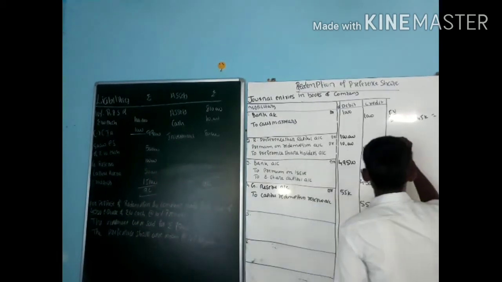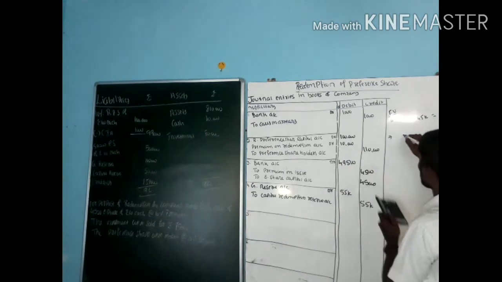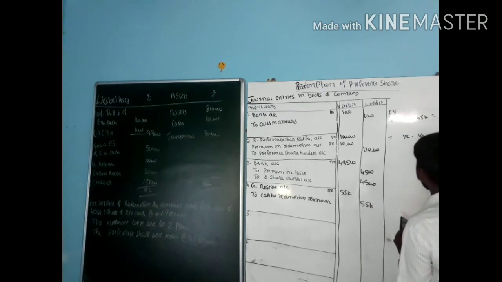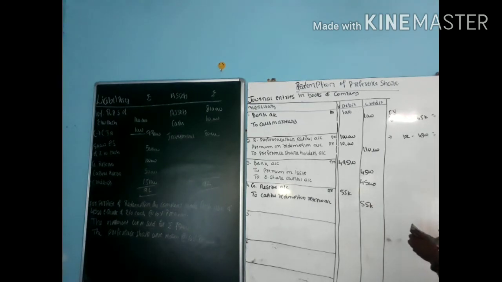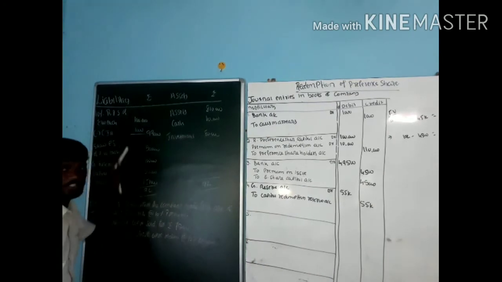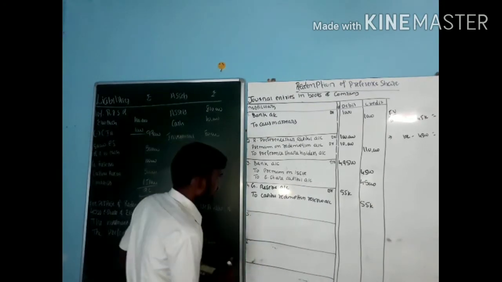Next go for premium. How much premium do we need to pay? That is 10,000. How much premium did we receive? That is 4,500. Still how much amount do we need? That is 5,500. For this 5,500, first go for how much premium on issue? 4,500. Check the problem. Is there any kind of securities premium given? If they give a securities premium, use this amount. If not, next go for divisible profit. I think there is no securities premium here. So the entry: